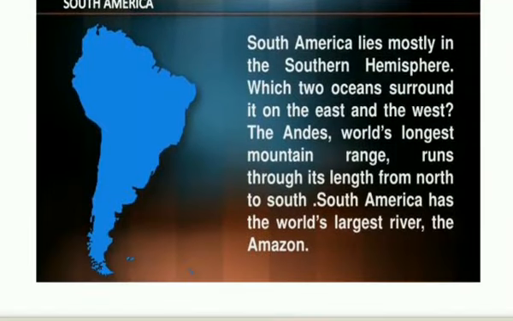It is a warm continent, and the Amazon rainforest is in this continent. It lies in the southern hemisphere, and the world's longest mountain range, the Andes, is also found in this continent.